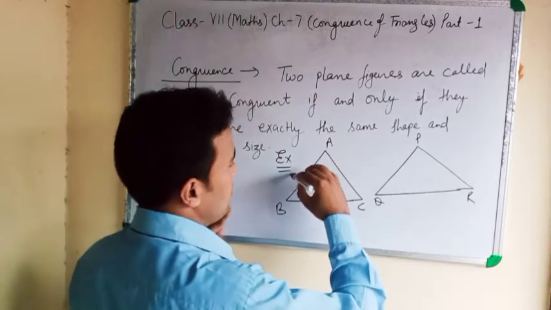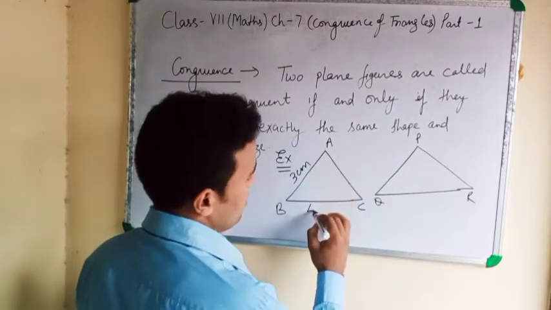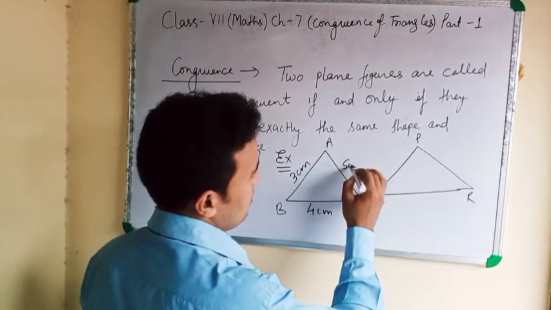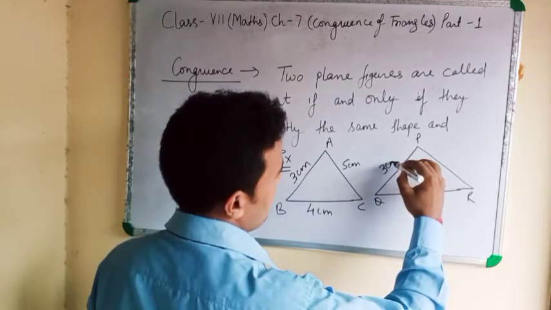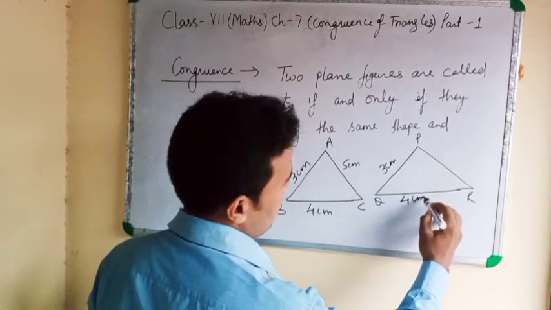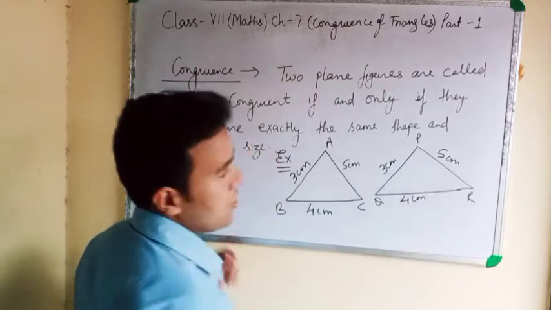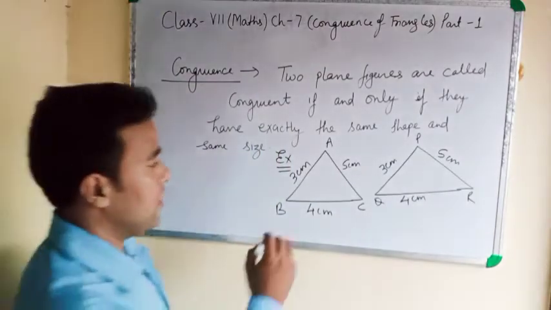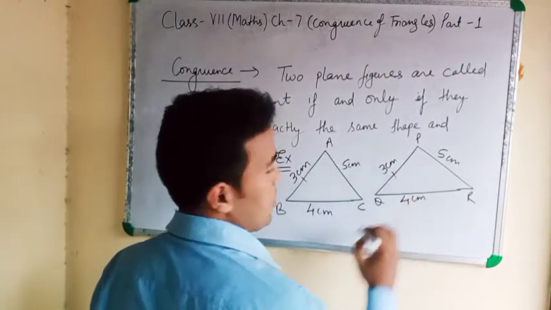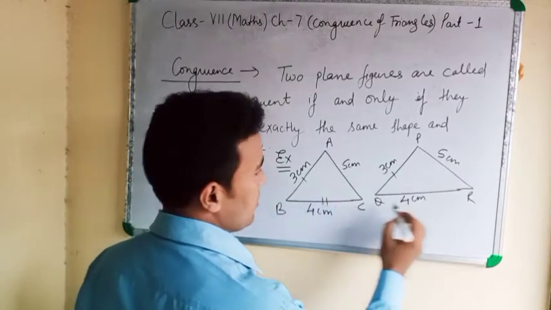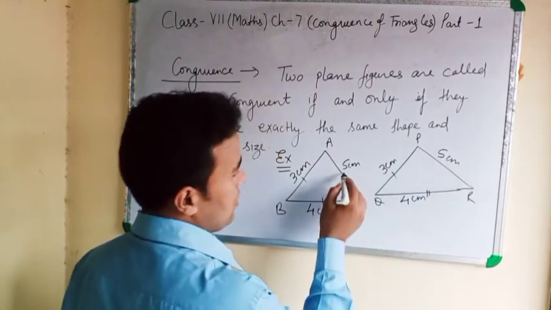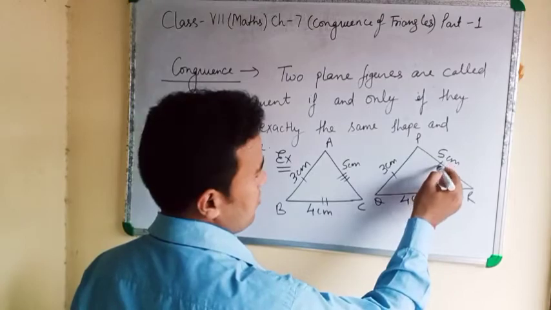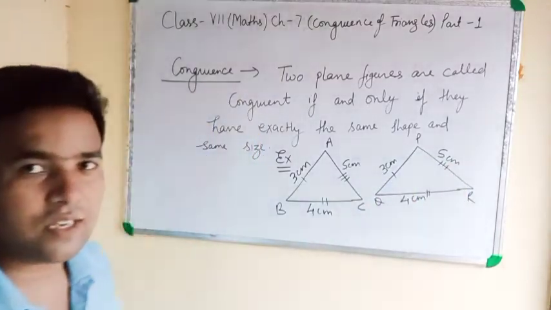If this side is 3 centimeter, this is 4 centimeter, this is 5, and it is also 3, 4, 5 centimeter. Means here AB equal to PQ, BC equal to QR, AC equal to PR.